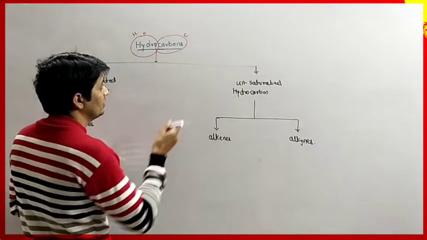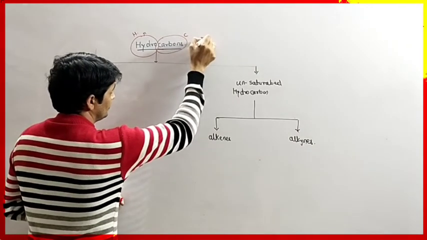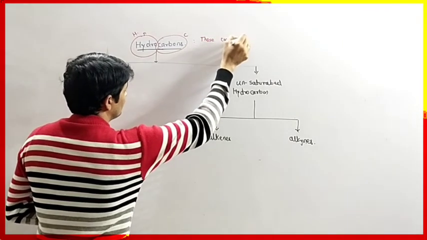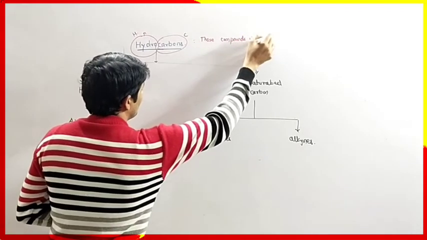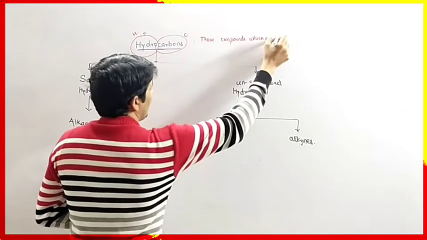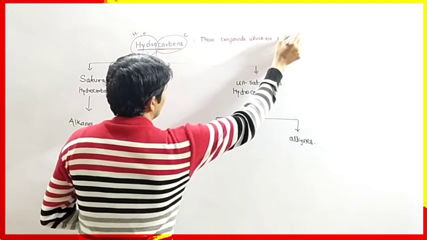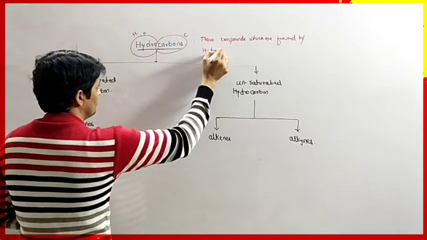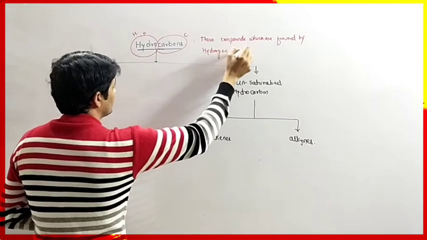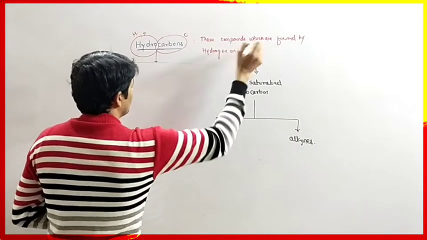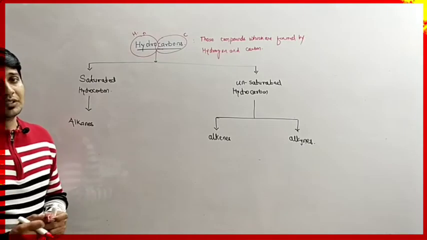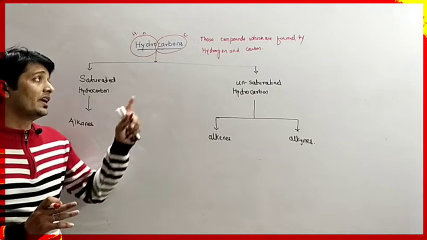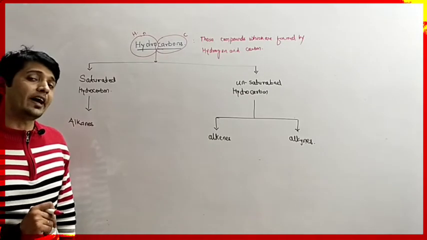Okay. So those compounds which are formed by hydrogen and carbon are called hydrocarbons. Okay. So hydrocarbons are those compounds which are mainly formed by hydrogen and carbon.